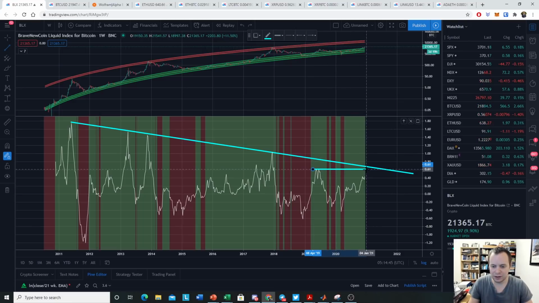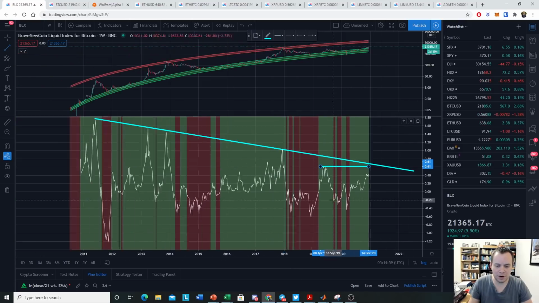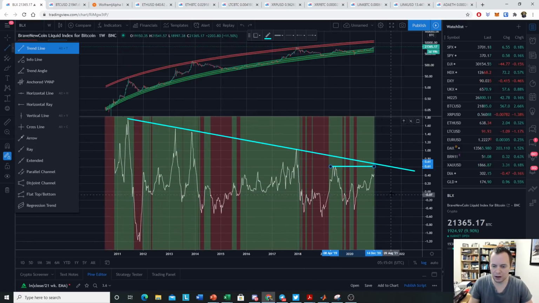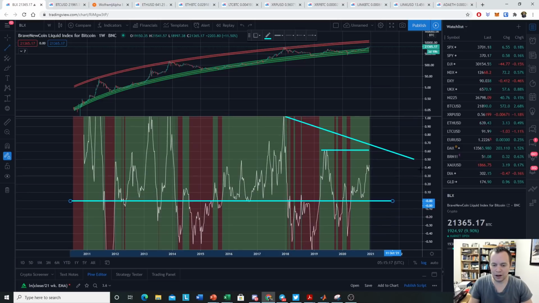was back in 2019. So if we just draw it over here to this point, you can see that it's approximately 0.61, 0.62, somewhere in that ballpark. But again, remember that this chart is the natural log of the price divided by the 20-week SMA, meaning that if they're identical, you would be at 0. So anything above 0 means the price is above the 20-week SMA, and anything below 0 means the price is below the 20-week SMA.